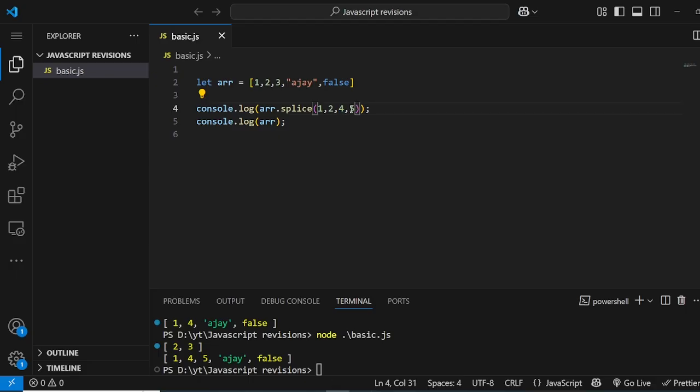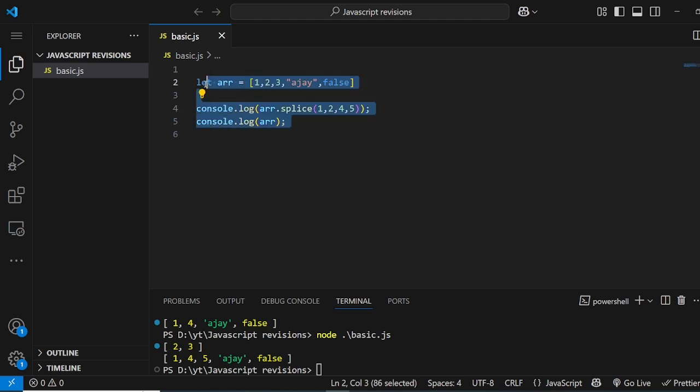So 4 and 5, basically we want to add 2 elements. So it will start adding from the first index, the index we started deleting. So from 2 to 3. Basically we deleted 2 elements and we added 2 elements. That's why 4 and 5 came at the place of 2 and 3. This is very important in replacing the element.